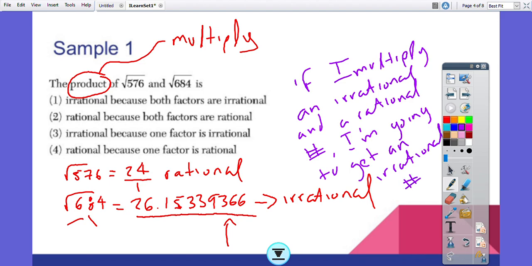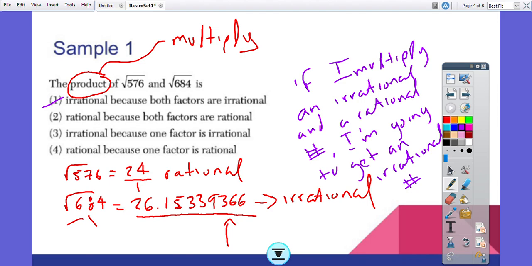Okay, so let's look at some of our answer choices. It says the product is irrational because both factors are irrational. We know that the square root of 576 is actually a rational number, so it cannot be that one. The second option says the answer is rational because both factors are rational.